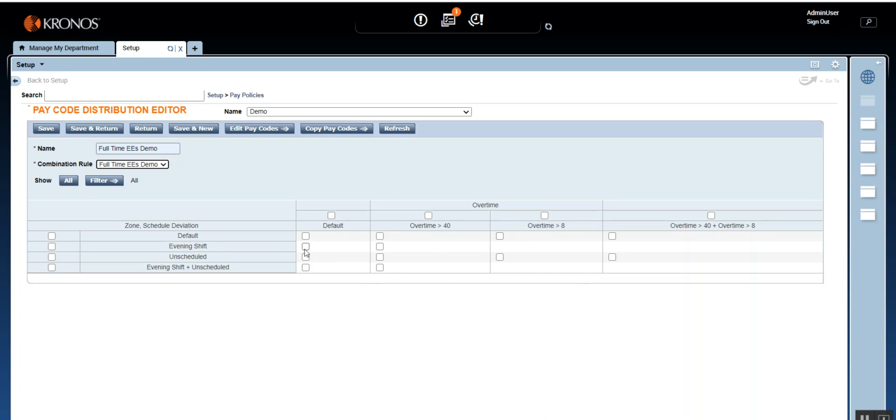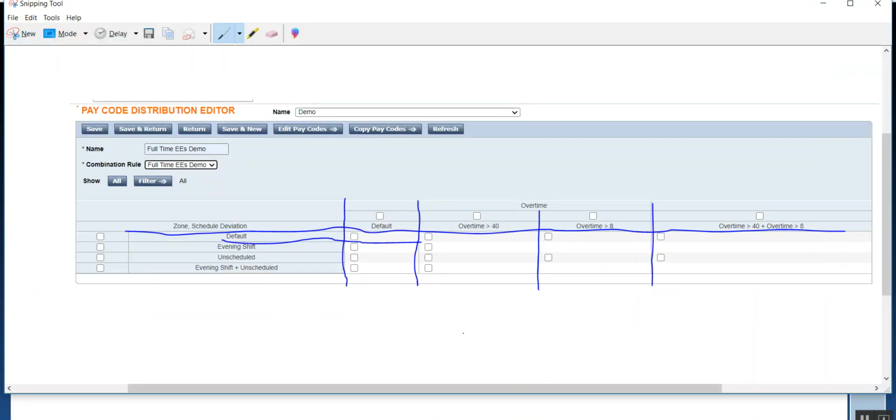Now let's start with the very first one, and before we get into these checkboxes, let me give you a simple way of looking at the pay code distribution. Let's break this page into two different sections. I just took a screenshot of the same pay code distribution that we have on the screen and drew some lines for you to better understand how it works.